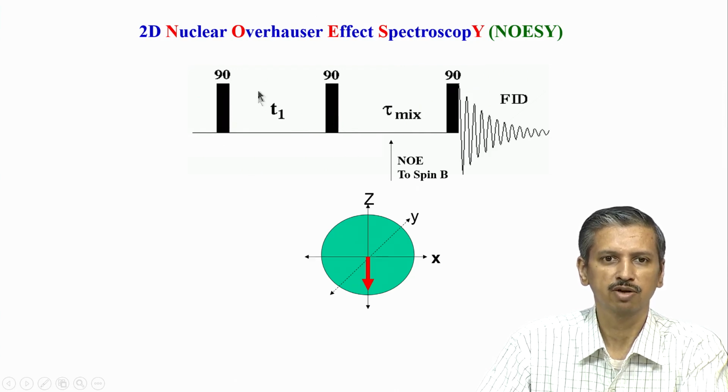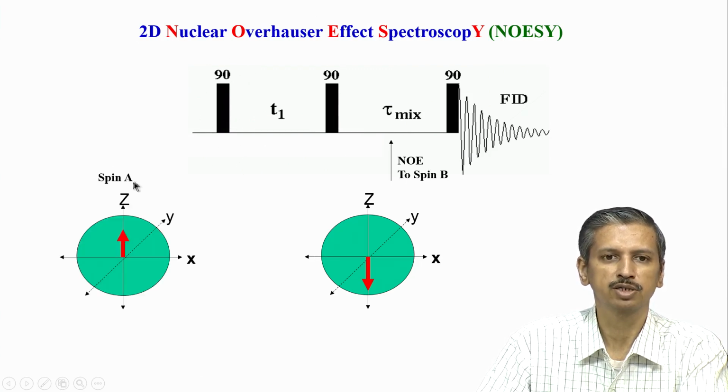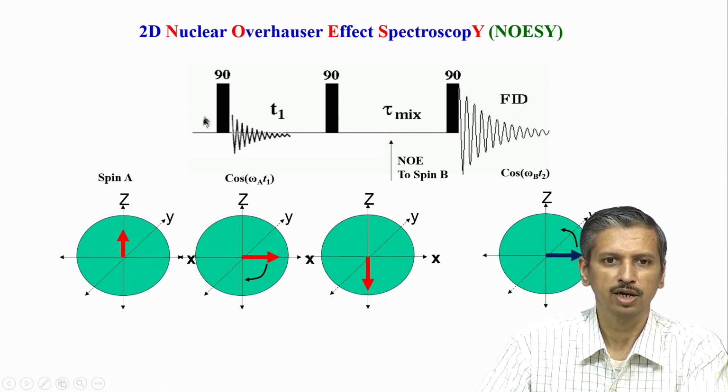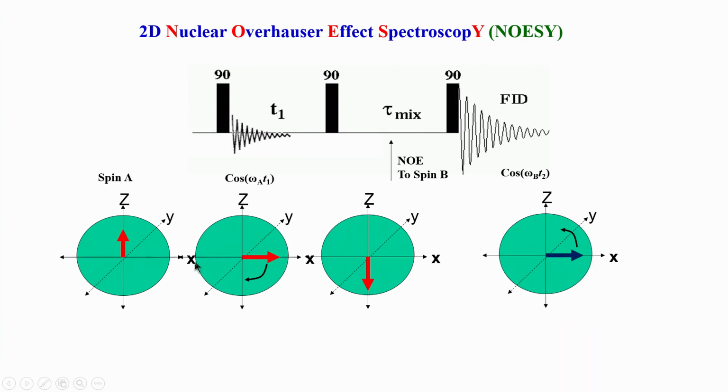The first pulse is always, as in any 2D experiment, an excitation pulse. We excite a particular spin A and bring it to the transverse plane. This is what is shown here: we have brought it to the transverse plane by applying a 90-degree pulse. Now, during this period, which is labeled as T1, the spin starts precessing around the magnetic field. Look at this picture here: it starts precessing in the xy plane around the z axis, because the z axis is our main magnetic field. This is similar to what we have been seeing in the case of 2D COSY and 2D TOCSY.